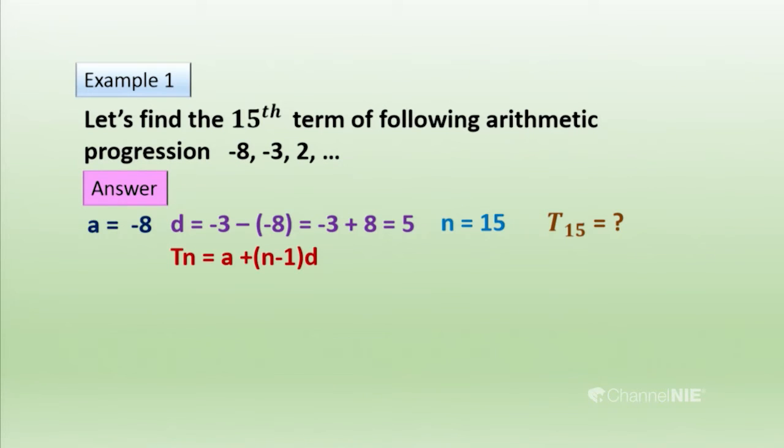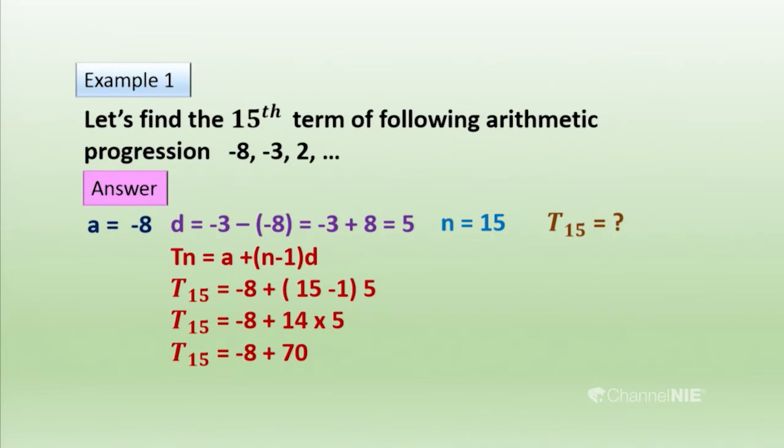We have to find T15, where a is minus 8, n is 15, and d is 5. Then we simplify. First simplify the bracket: subtracting 1 from 15 gives 14. We have to follow the BODMAS rule, so multiply first: 14 multiplied by 5, and then add minus 8 to that. Then we get T15 equals 62. Very easy.